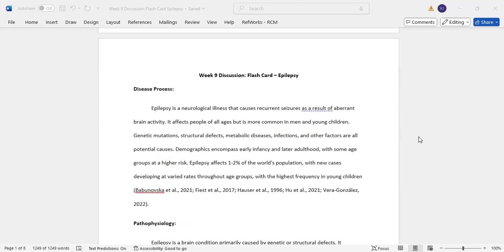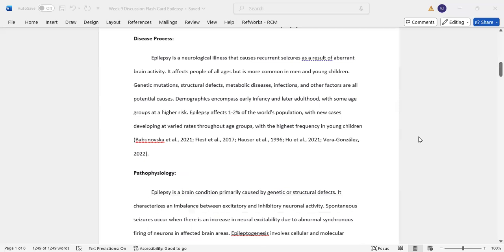Demographics encompass early infancy and later adulthood, with some age groups at higher risk. Epilepsy affects 1 to 2% of the world's population, with new cases developing at varied rates throughout age groups, the highest frequency being in young children.